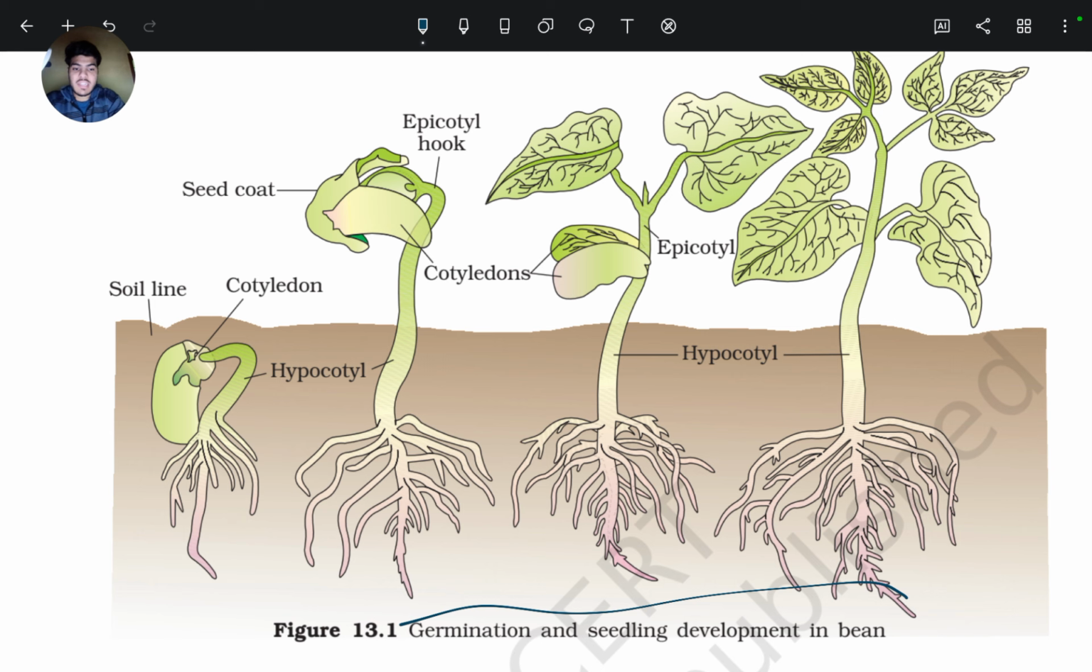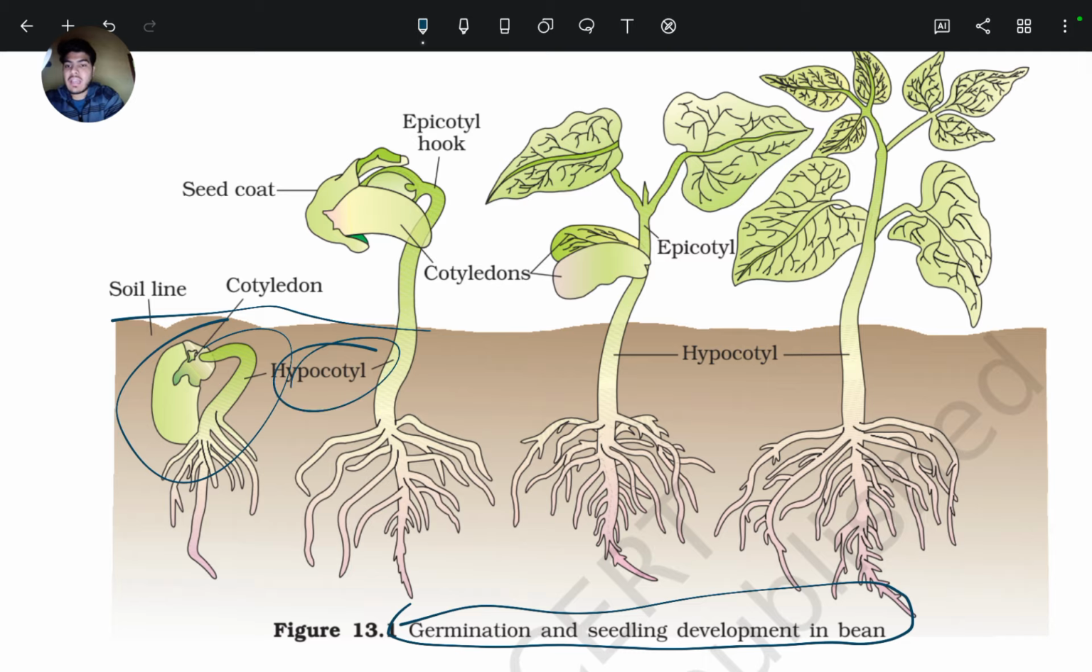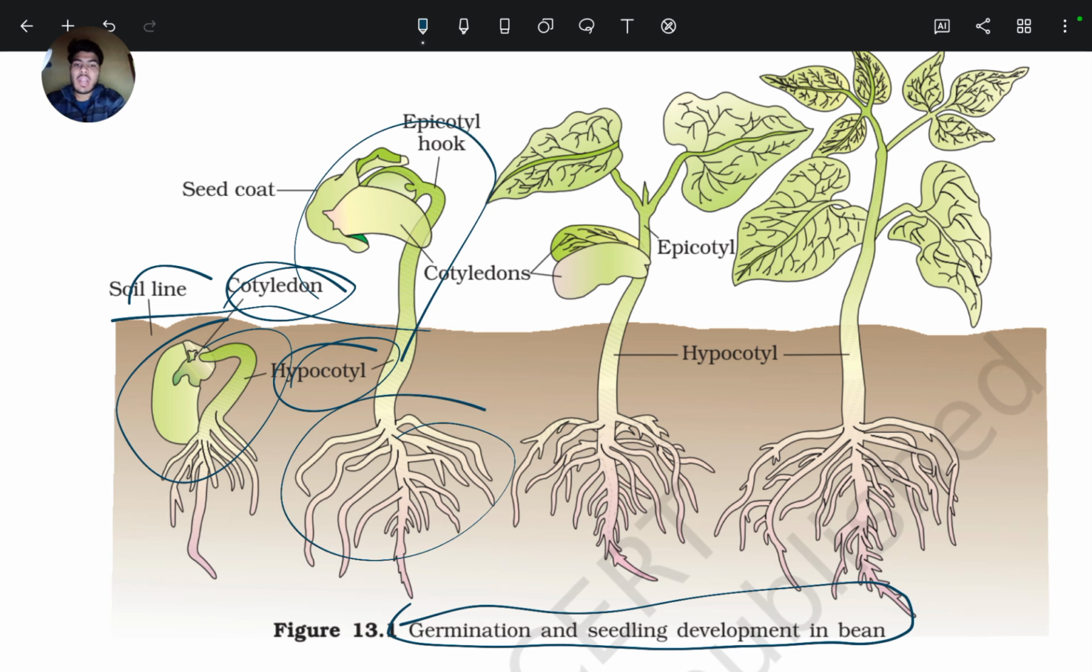Here germination and seedling development in a bean is shown. This is the soil line, this is the seed, and the hypocotyl and cotyledons. After the roots arise, the epicotyl portion grows outwards, these are the cotyledons, epicotyl and hypocotyl.